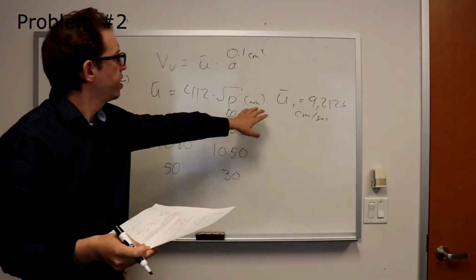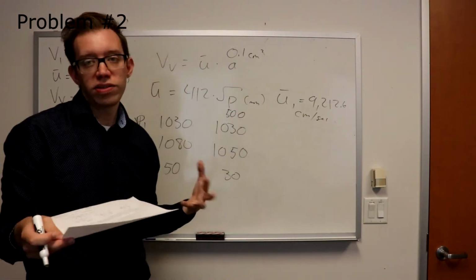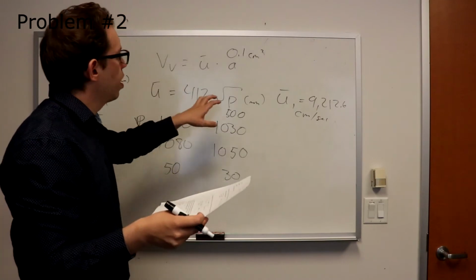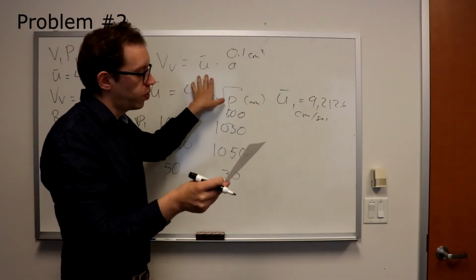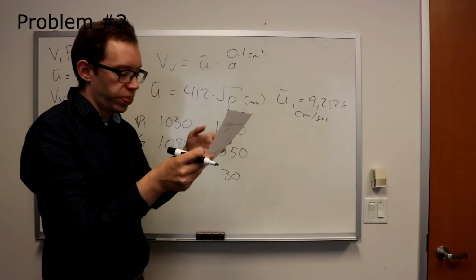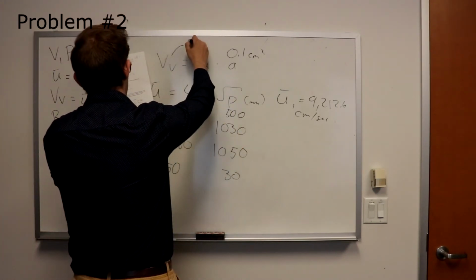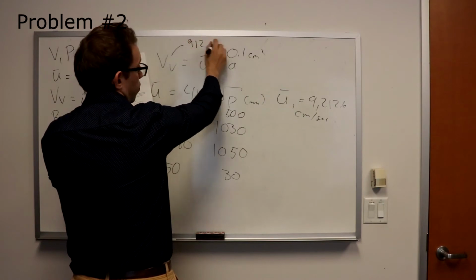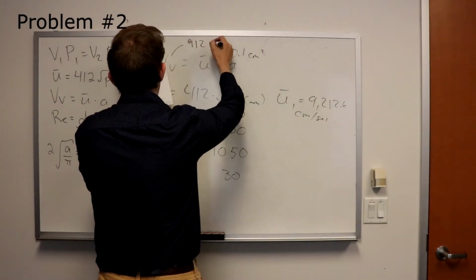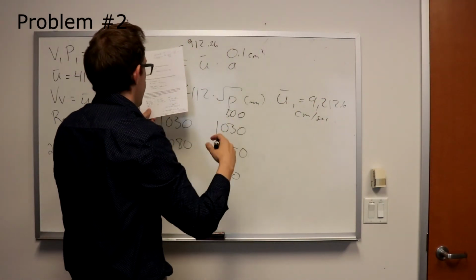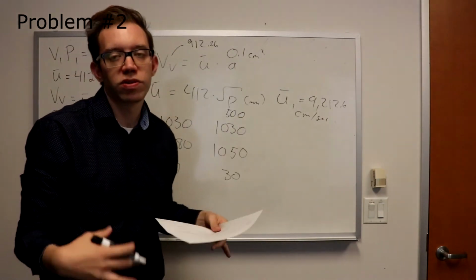Now, you take that and you're ready to find the volume velocity. So you take 9,212 times 0.1, and you end up getting a volume velocity of 921.26, it's just going to be 1/10 of that, and that's cubic centimeters per second.